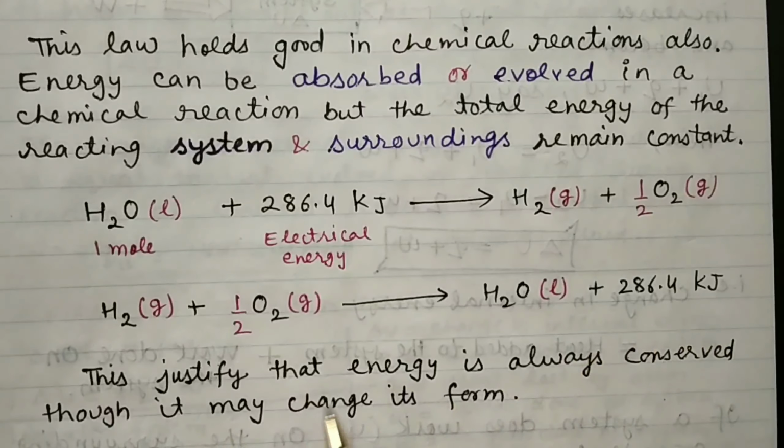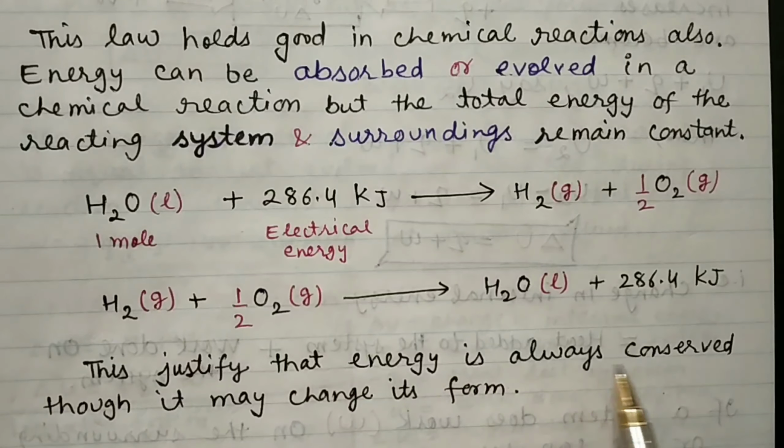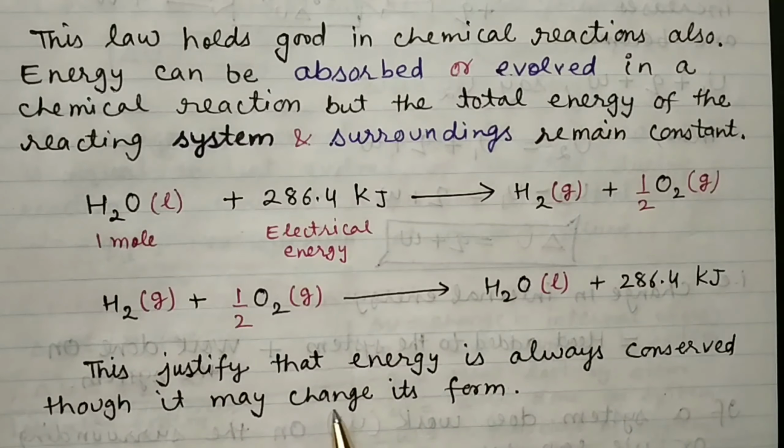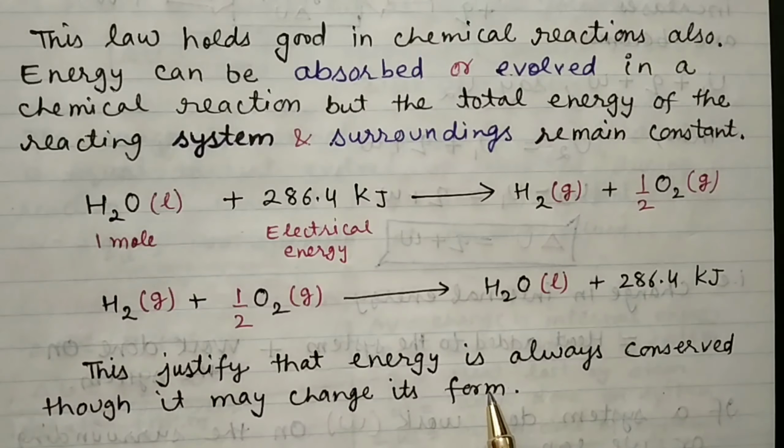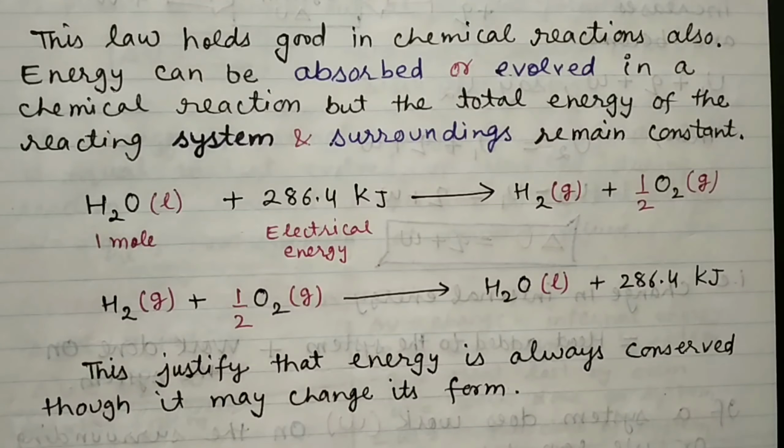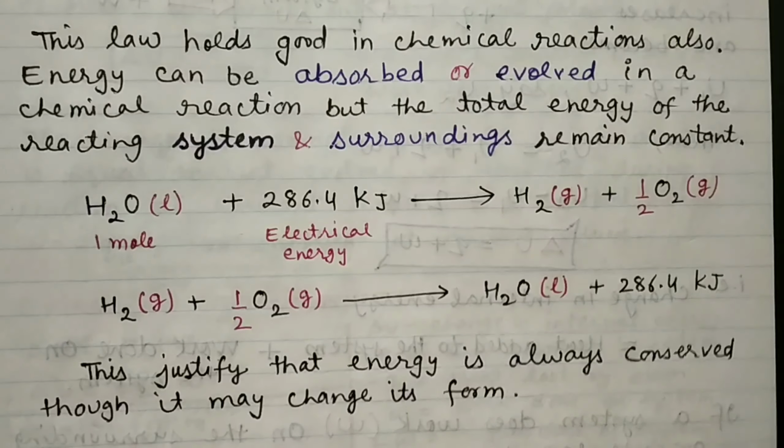So this justifies that energy is always conserved, though it may change its form. The form of energy is going to change, but the entire energy of the system and surrounding will remain constant. So this is the justification of the first law of thermodynamics.